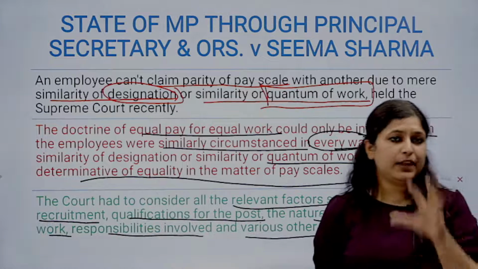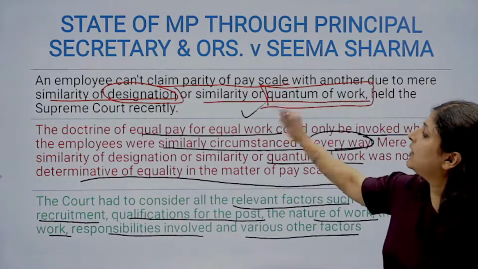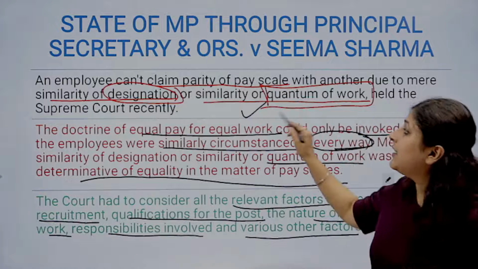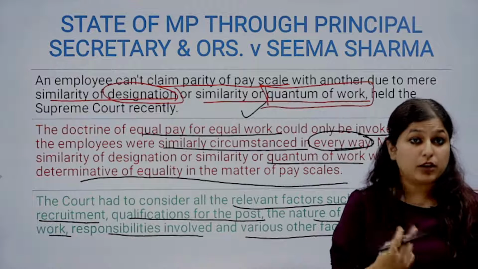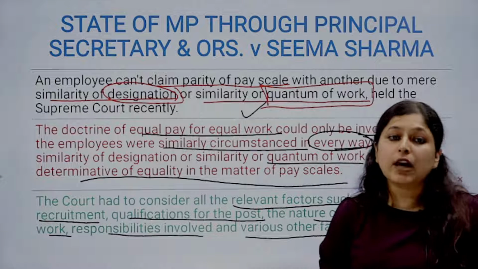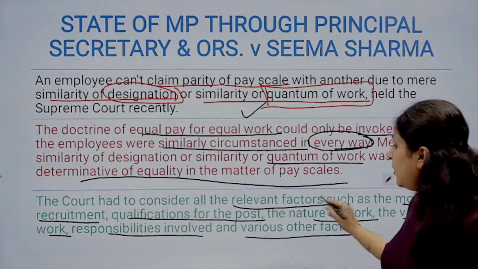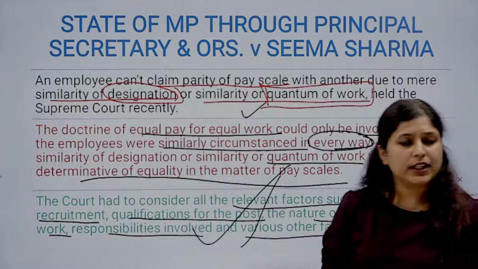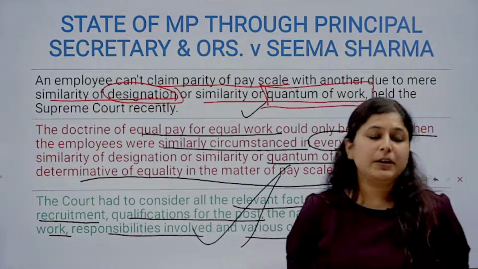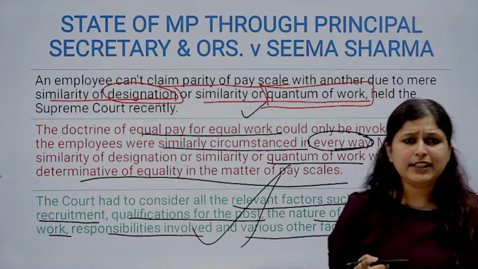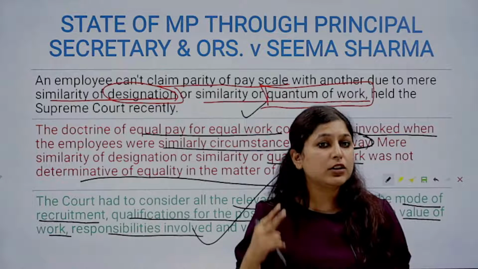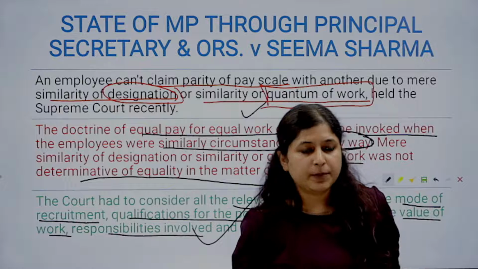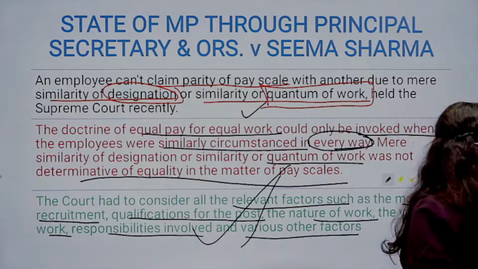So please remember, the question here was whether we should grant equal pay on the basis of only these two things. The court says these are not the only grounds on which we will now be granting equal pay. There are more grounds, as we can clearly see, given by the Supreme Court in this judgment itself. So please remember, only designation and quantum of work are not the only things that will now guarantee equal pay for equal work. Moving ahead.